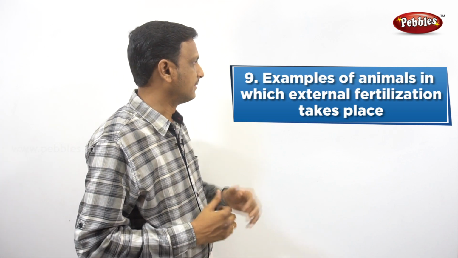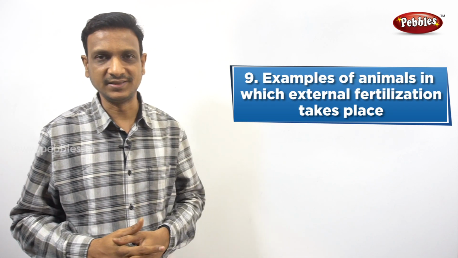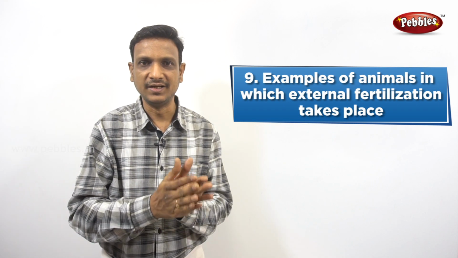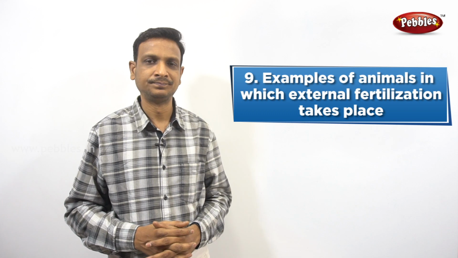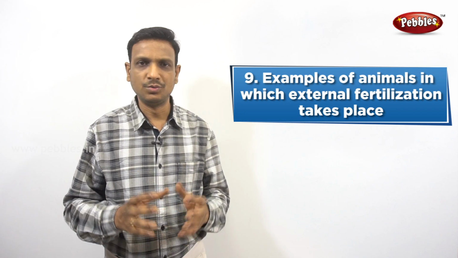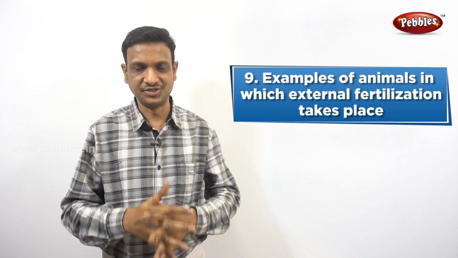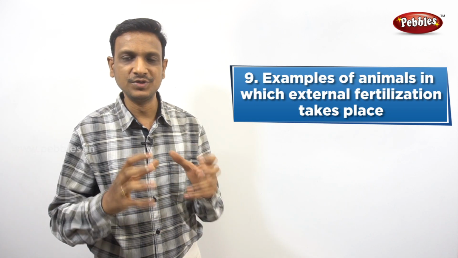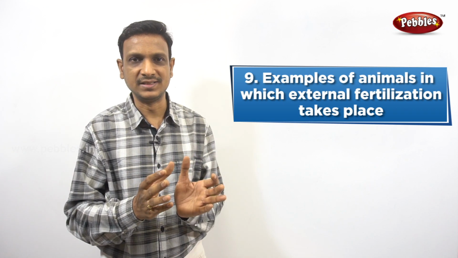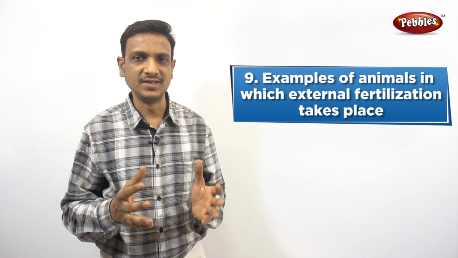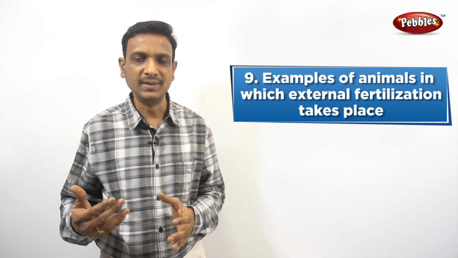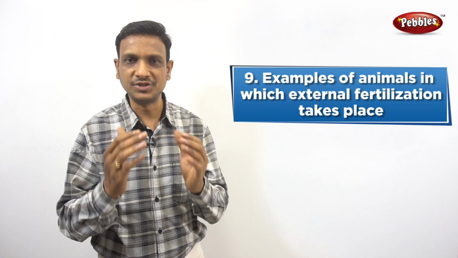So we'll see the next question. Examples of animals in which external fertilization takes place. We need to give examples. So we know that sexual reproduction involves fertilization, the fusion of male gamete and female gamete. But generally, in animals like mammals, the fertilization takes place in the body of the female. In the body of the female, the male gamete fuses with the female gamete and the formation of zygote takes place.